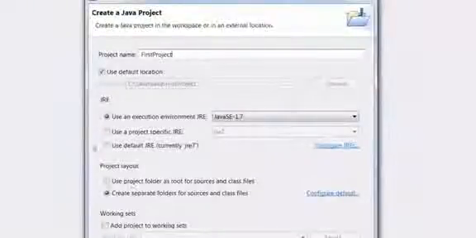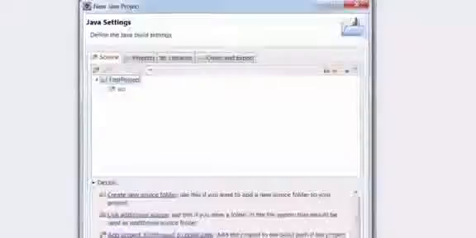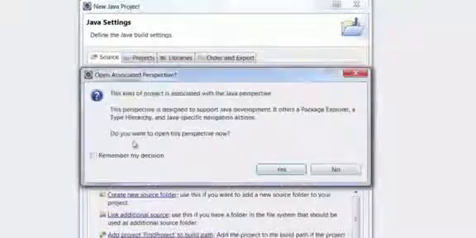Now you can keep everything as it is, like use default location, and the environment is Java 1.7. Click Next, and then you can click Finish. It will ask, do you want to open the Java perspective? Say yes. So now we have a project, and if you click right next to the project, you will see that it has a source folder. The SRC is a source folder where you can store all your Java programs.